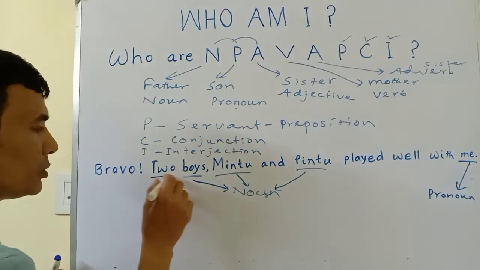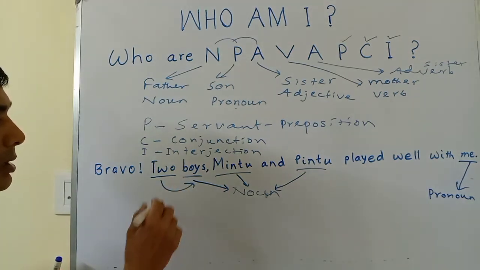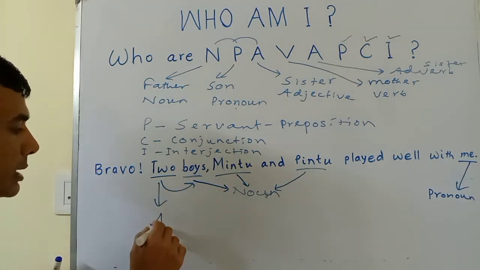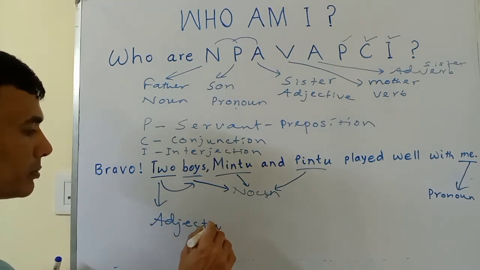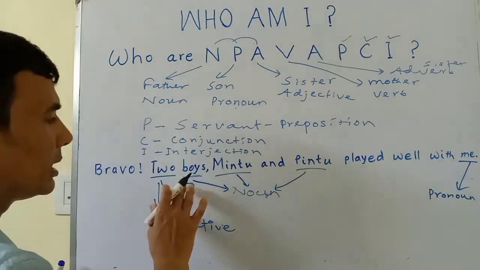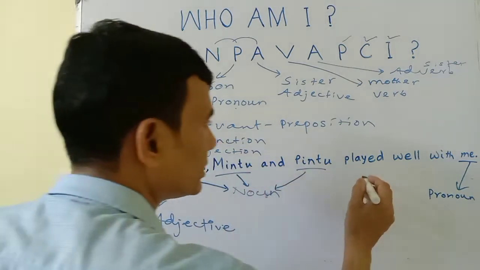Adjective, 2 boys. How many boys? 2 boys. So here two is adjective.